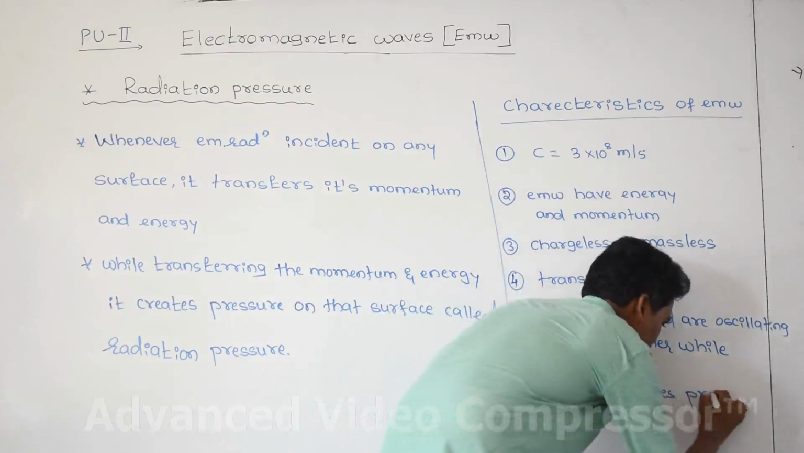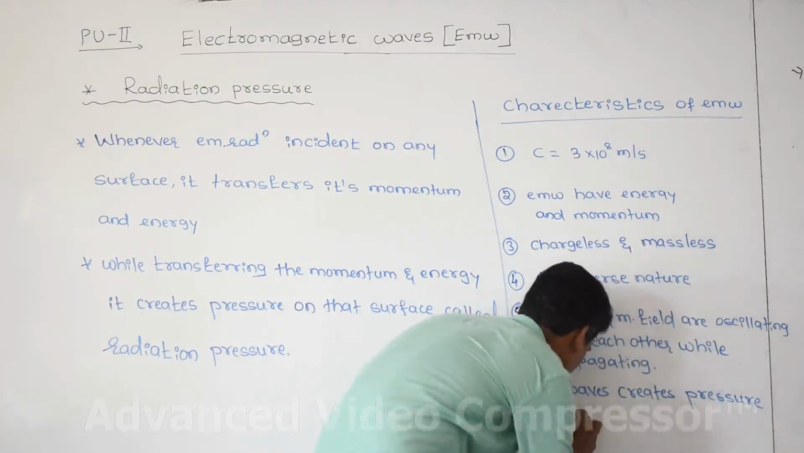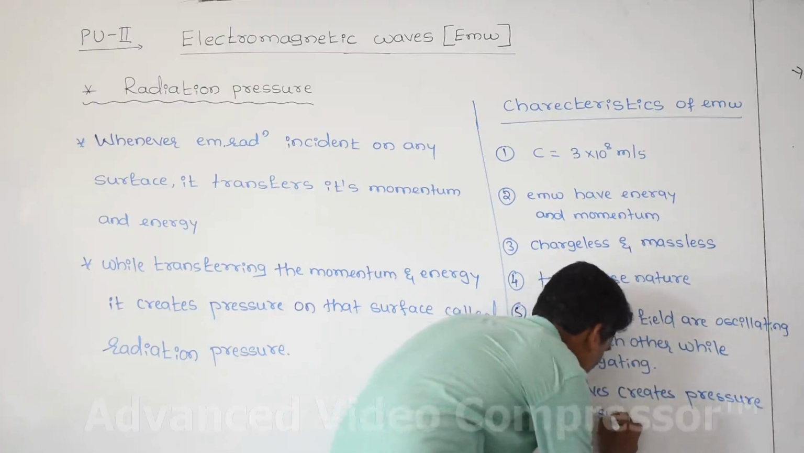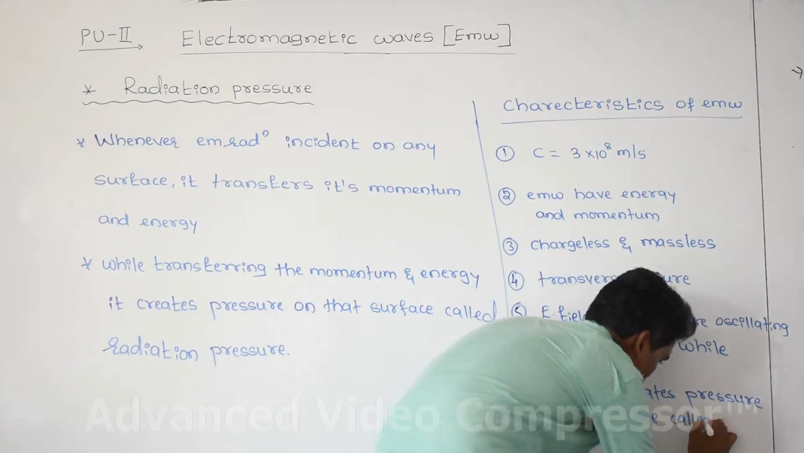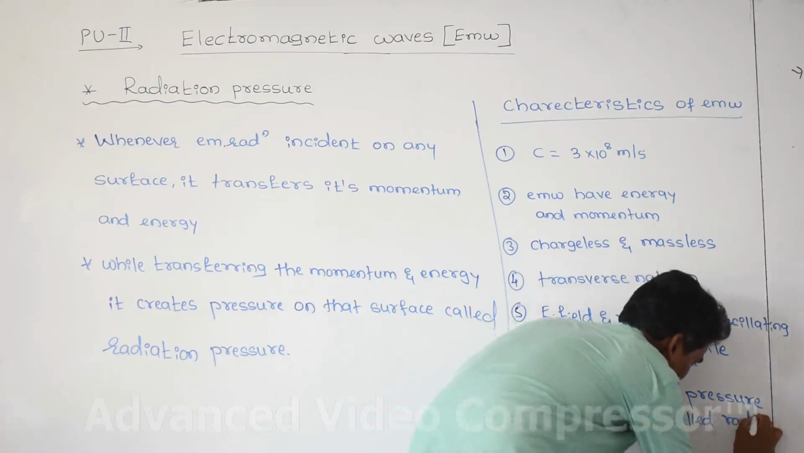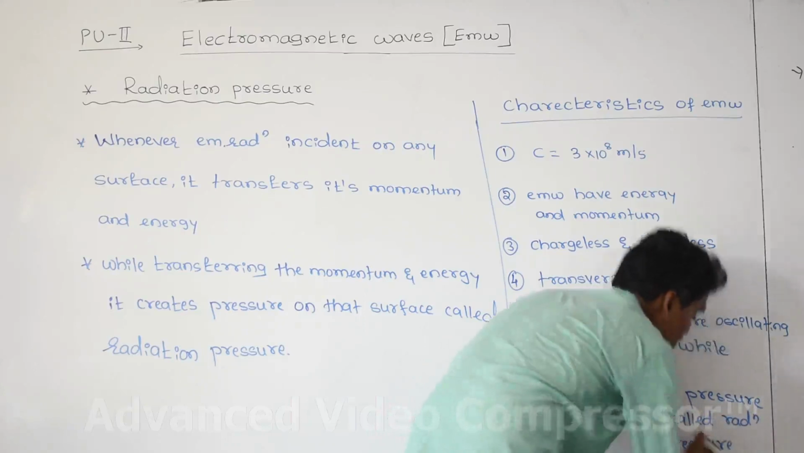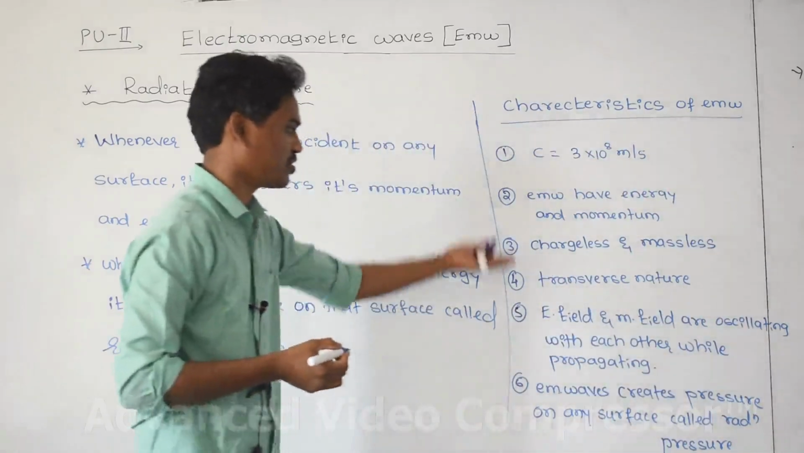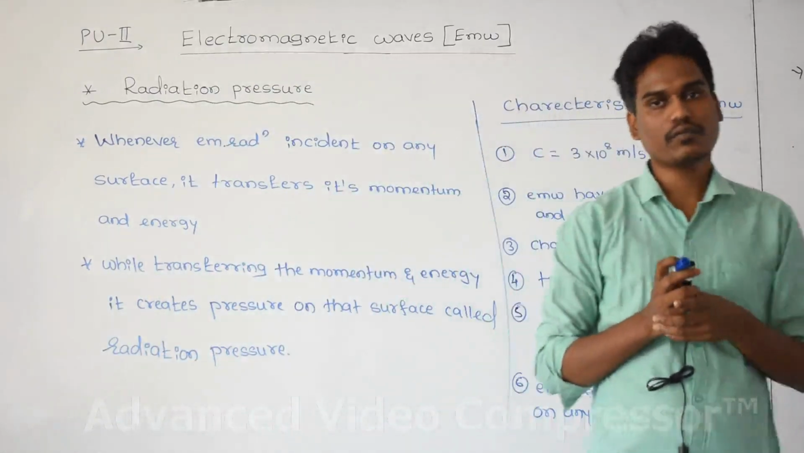Electromagnetic waves create pressure on any surface, called radiation pressure. There are many more properties, but you simply remember these properties of electromagnetic radiation.